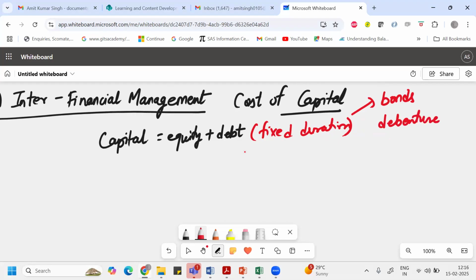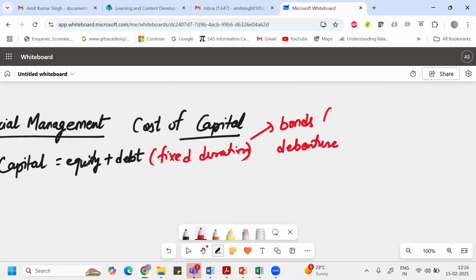The basic difference between bonds and debentures, although both are long-term debt instruments, is the nature of how they are issued. Bonds are considered secured debt instruments. Why are they considered secured?